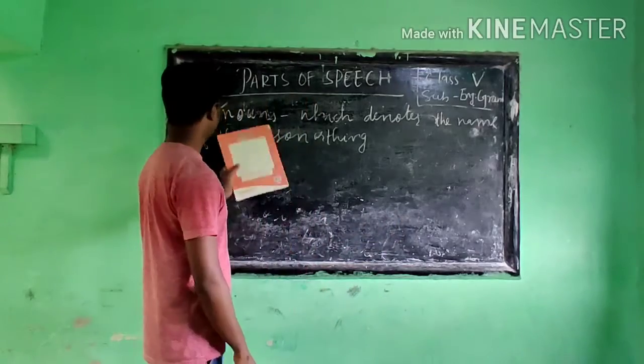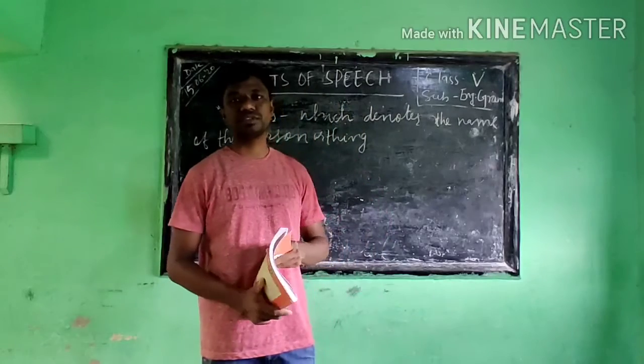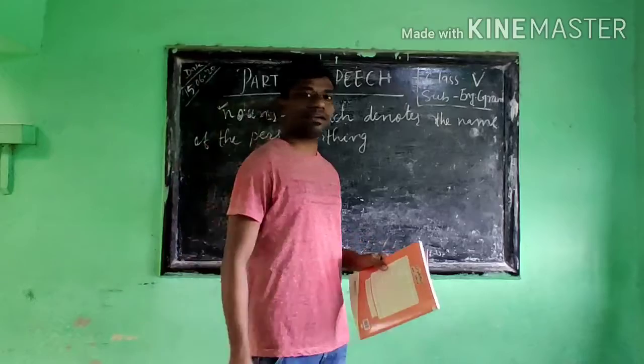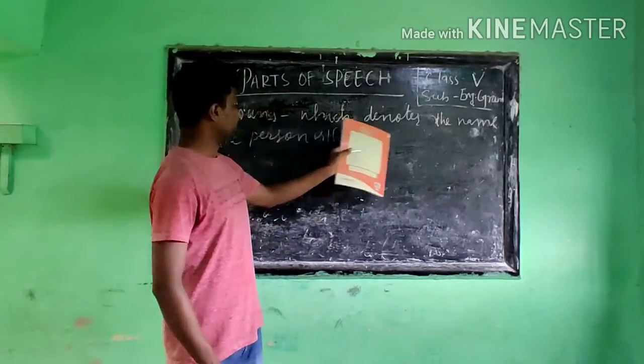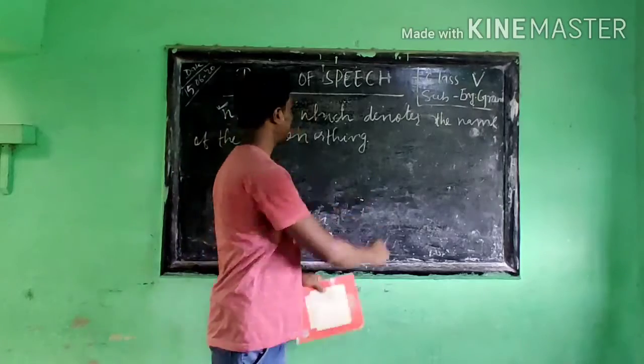In this chapter, we shall see only how many parts of speech there are and what they are. So a word which denotes the name of the person or thing is called a noun.